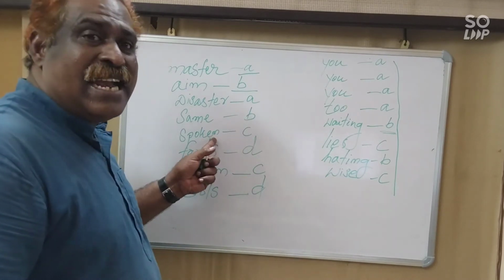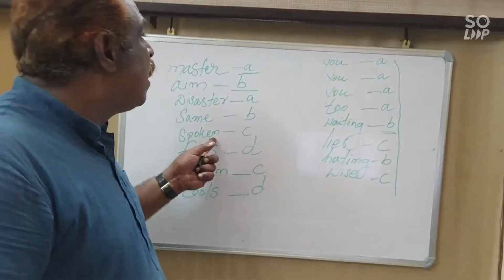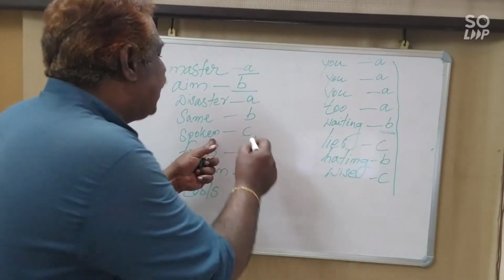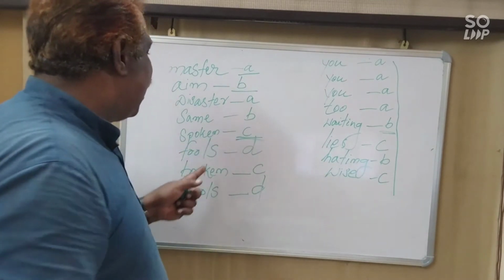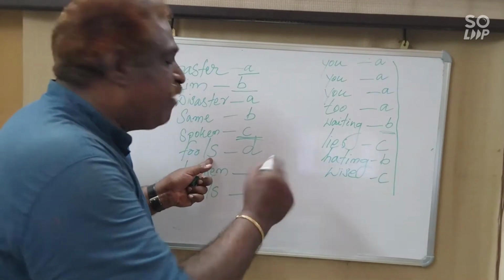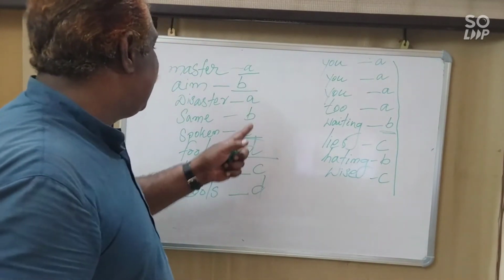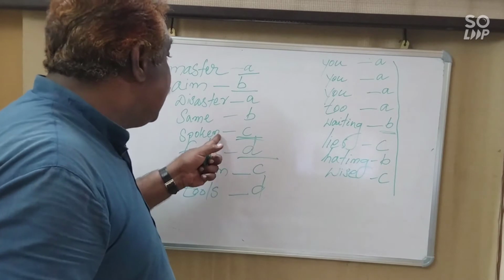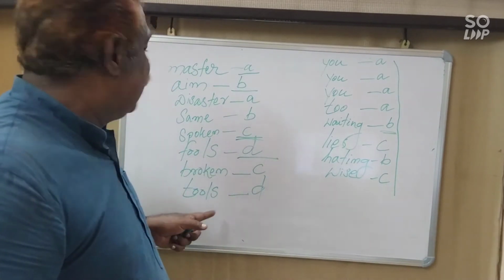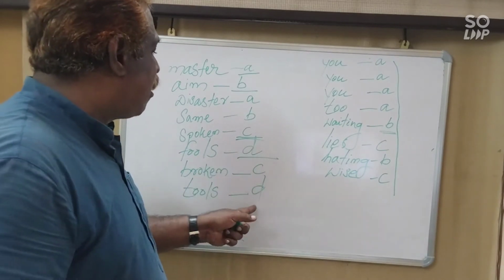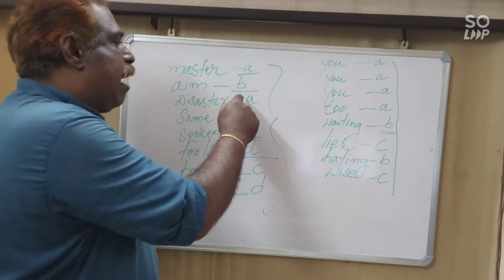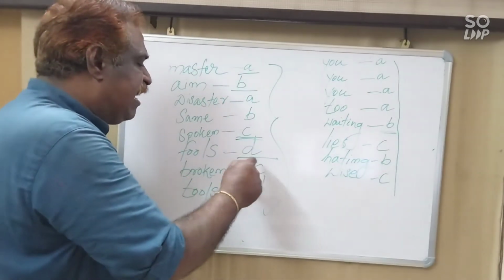Then spoken, in, not im, not ir. It is in. That is a new sound. We give the letter C to it. Then fools, another sound, so we give another letter D. Then broken, in. Same, C sound again repeated. Then fools, another D sound is repeated. So the second stanza's rhyme scheme is A, B, A, B, C, D, C, D.